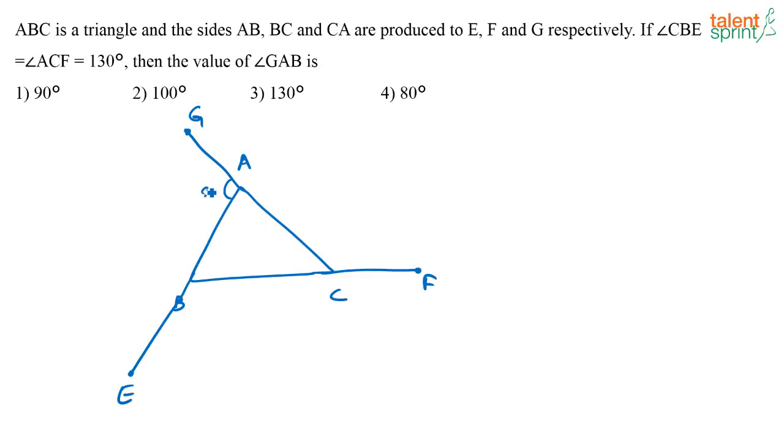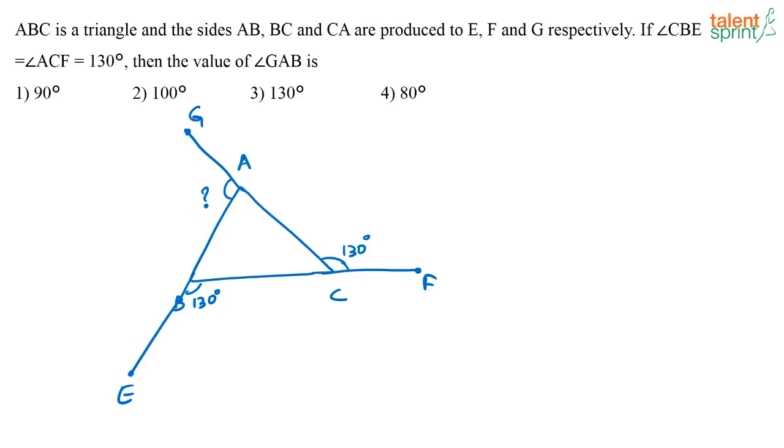So you have to find out the value of this angle. Which angles are given to us? CBE, this angle is given as 130 degrees. Angle GAB is what you have to find out. Then angle CBE is equal to angle ACF, so these two angles are 130 degrees. Find out this angle.